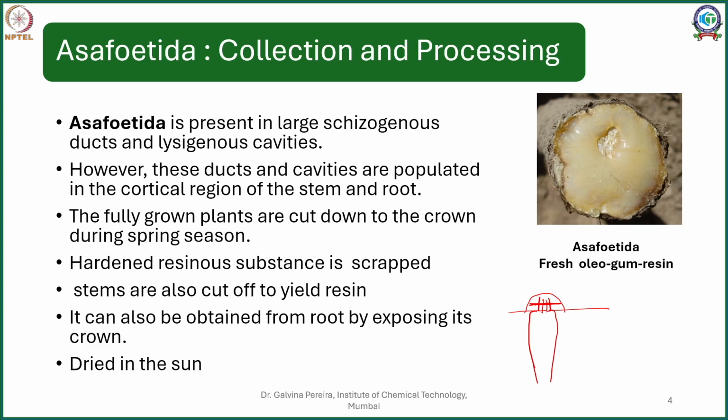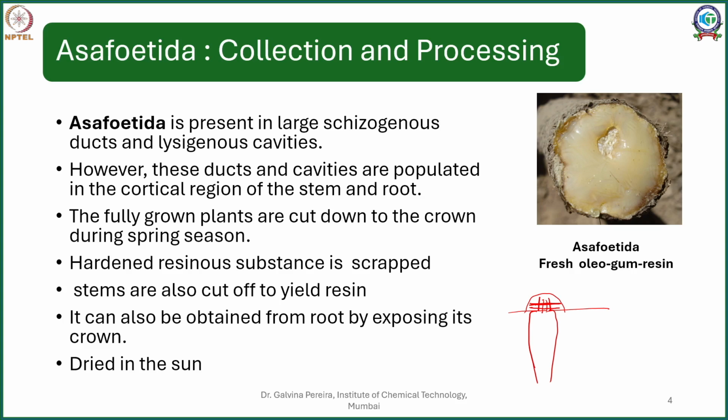Now this process doesn't stop there. Once the oleogum resin is scraped off, the next cut is given slightly lower. Now again your schizolysigenous cavities, the resinous ducts, are exposed and more of this oleogum resin starts exuding out. So it keeps on exuding and this process is repeated till the rhizome gets completely exhausted and the drug is no longer coming out of it.